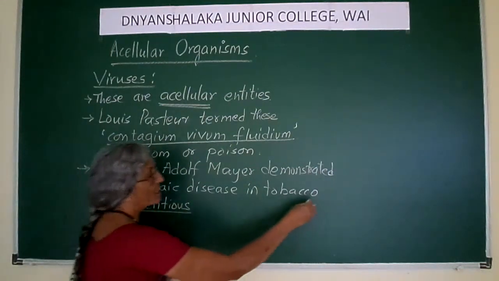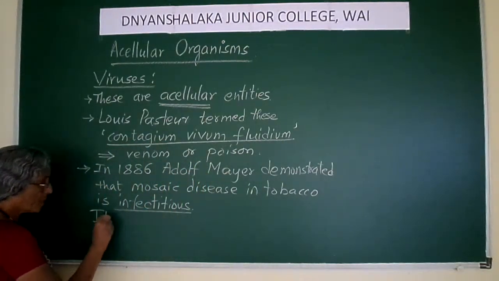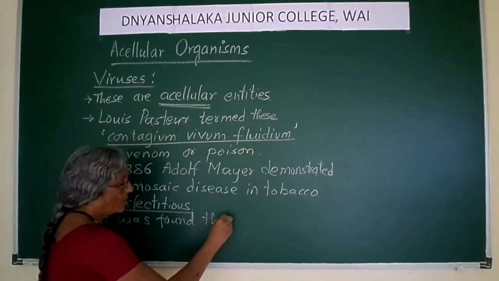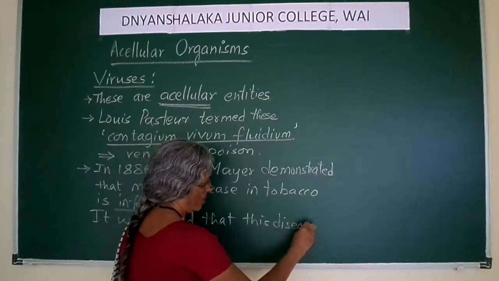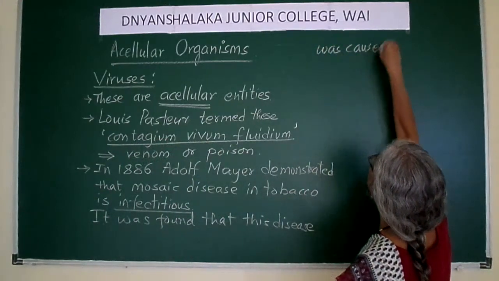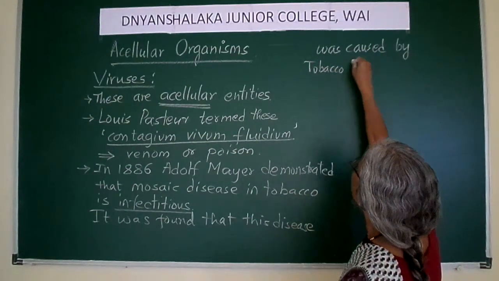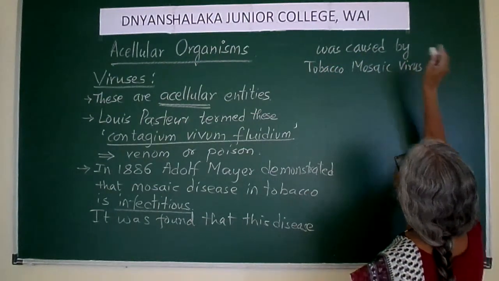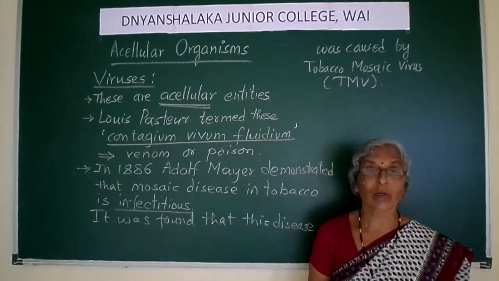The mosaic disease in tobacco was, later on, found to be caused by the tobacco mosaic virus, which is abbreviated as TMV. What is it? TMV.